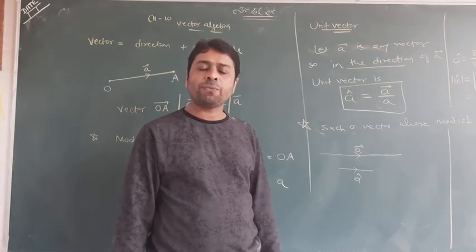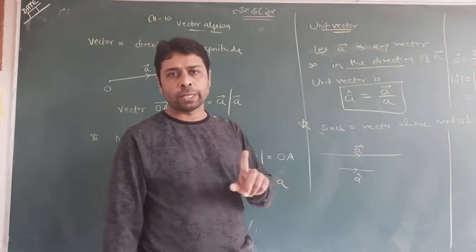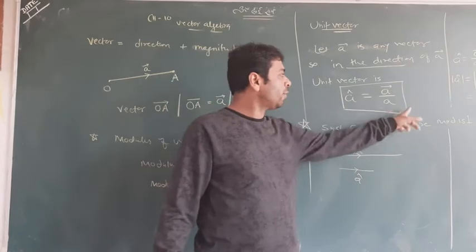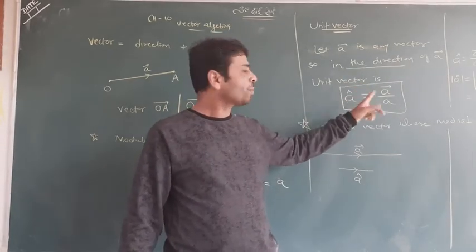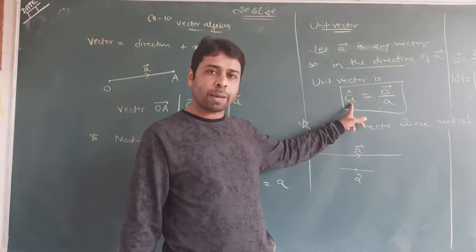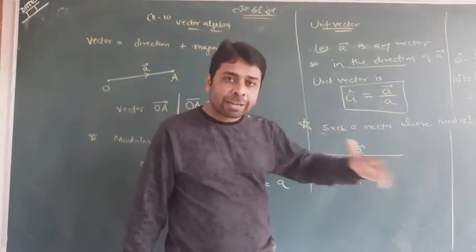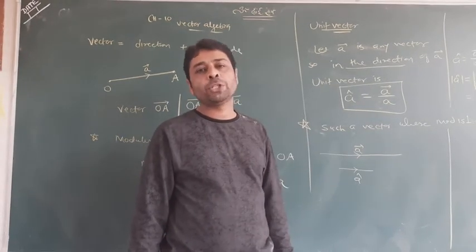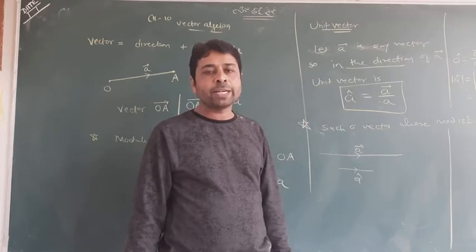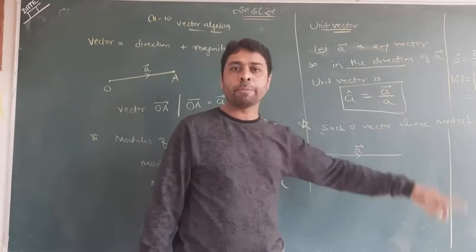So please understand that A cap equal to vector A upon mod A is itself a unit vector in the direction of any vector A, and whose mod is 1. So remember both definitions. It is a mathematical definition, and in short I would say A cap is such a vector whose mod is 1. When you take the mod of A cap, you will have 1. Keep it in mind, it will be asked in later questions. Whenever A is given and you are told to find its unit vector, you will use this formula.